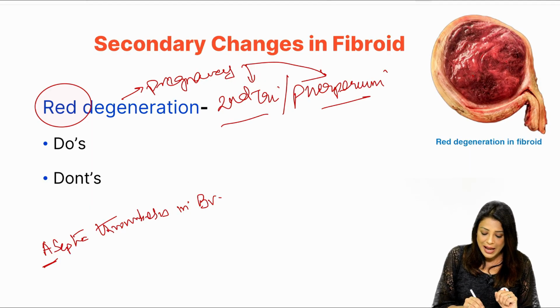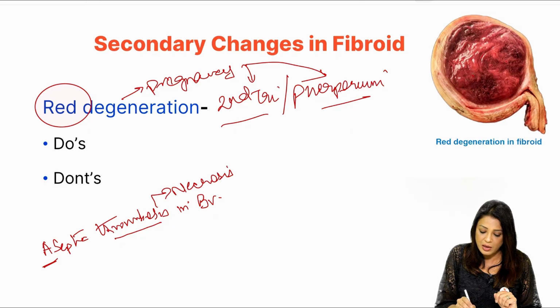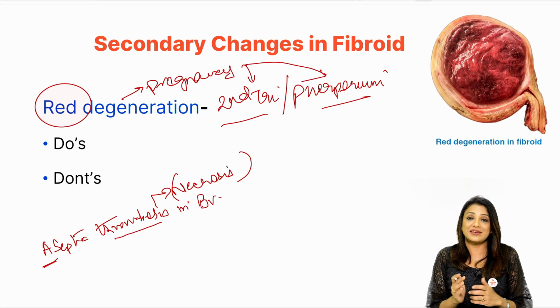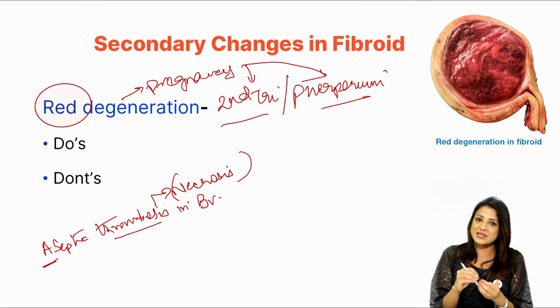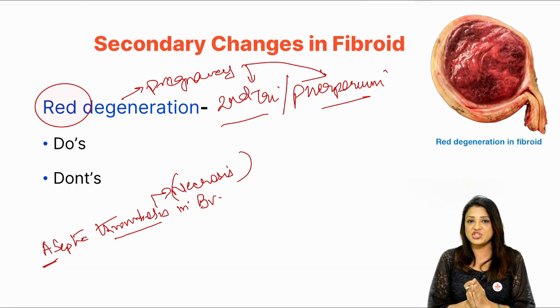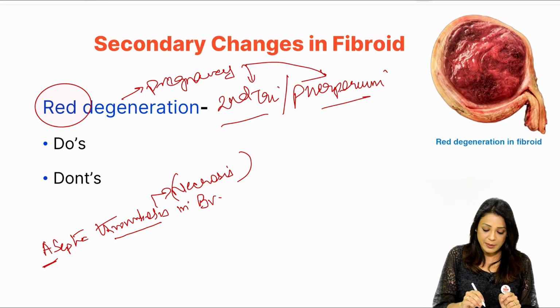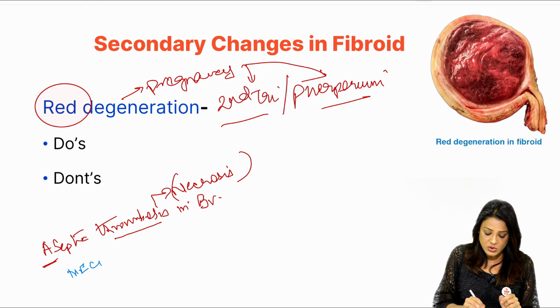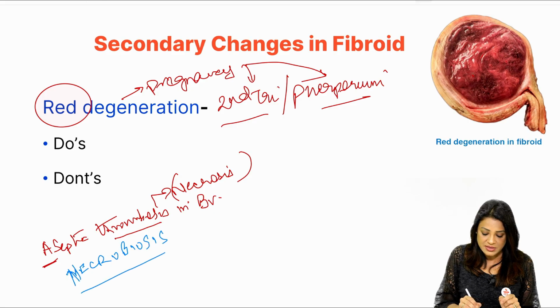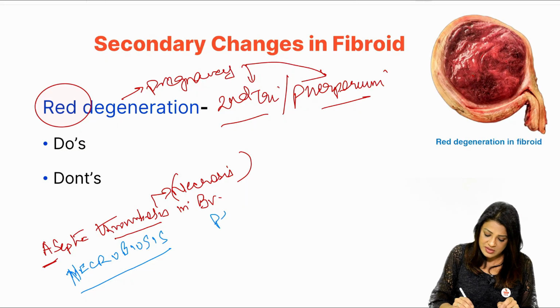So it is aseptic, and there is thrombosis which leads to necrosis, or you can say sequestration of RBCs. Any kind of thrombosis can lead to pain, and it can lead to sequestration of RBCs, which gives this kind of reddish purplish color to the fibroid. It can suddenly increase in size and cause a lot of pain. Another name given to aseptic necrosis is necrobiosis. If they say necrobiosis, that is the same as aseptic necrosis, and that is what is seen in red degeneration.